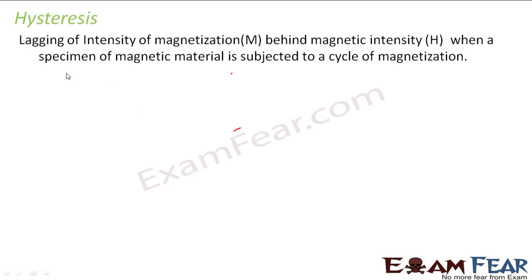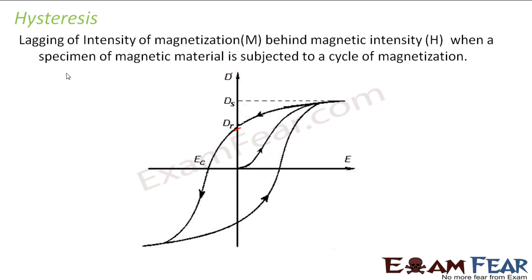As you keep changing the magnetic intensity, the intensity of magnetization also keeps changing accordingly, and it is seen that the intensity of magnetization always lags behind the magnetic intensity. So this entire phenomenon is known as hysteresis. It will become clearer when I explain the same thing with the help of this diagram.